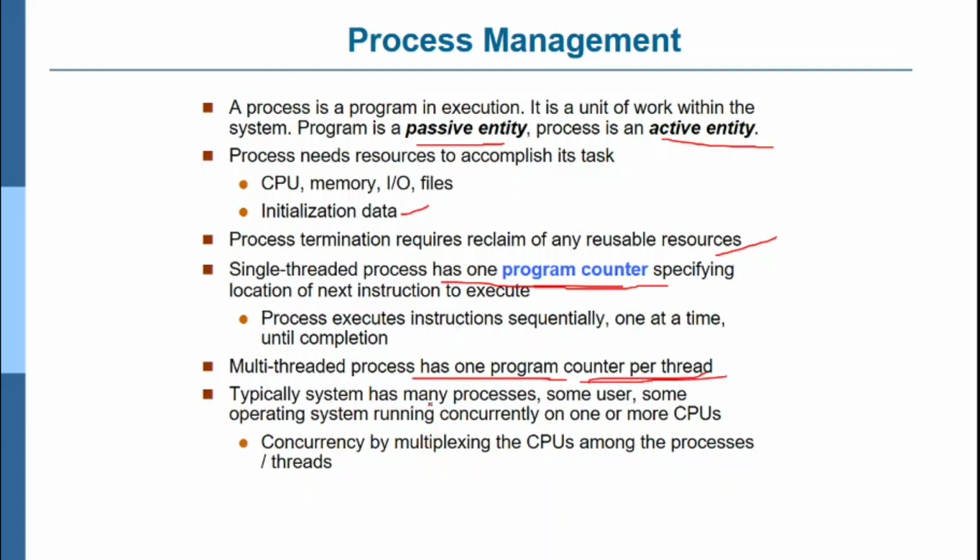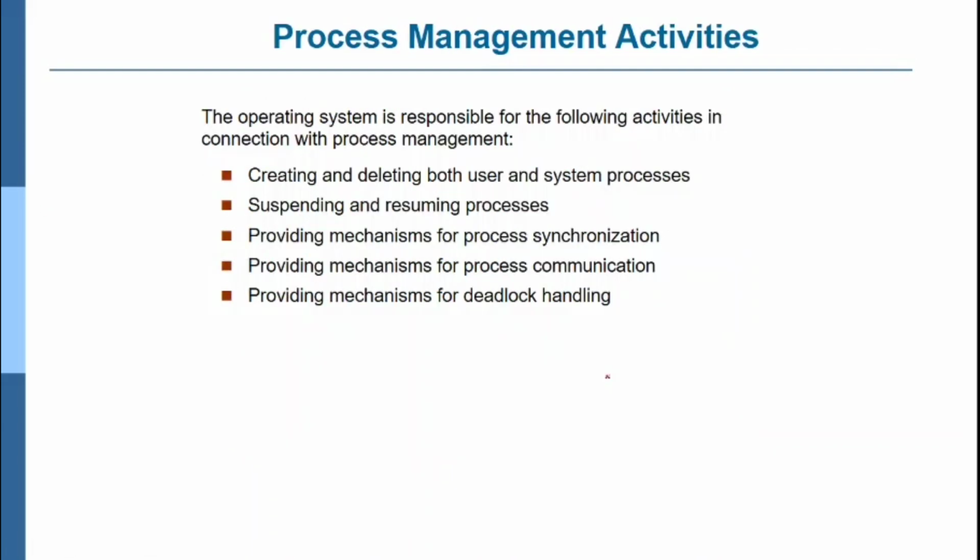Typically, a system has many processes, some user, some operating system, running concurrently on one or more CPUs. Process management activities you will learn in the third chapter of the same module. We will see each and everything in detail in the third chapter.